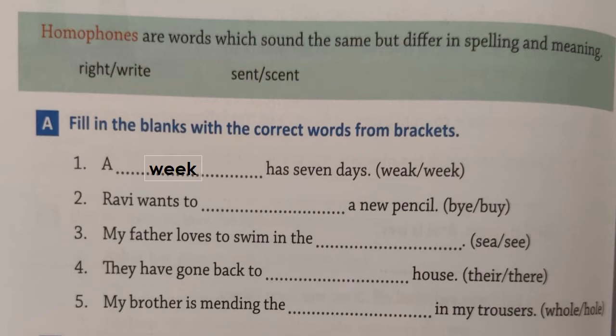When you leave someone or someone's place, you wish them goodbye or bye-bye, right? So the first one is bye, which means you bid farewell to someone while leaving. And the second buy is when you buy something, you pay money and you buy. So Ravi wants to buy a new pencil. You will write the second homophone, BUY.